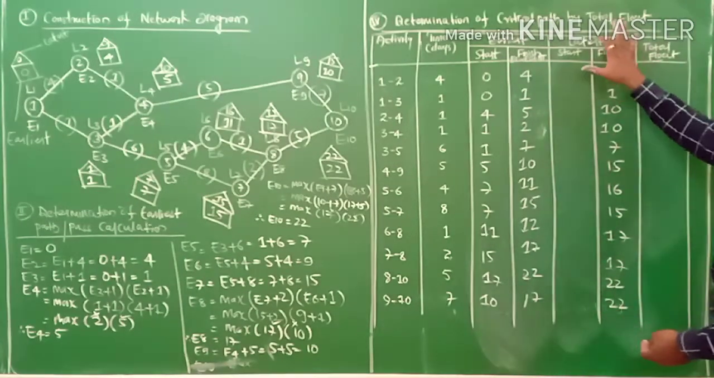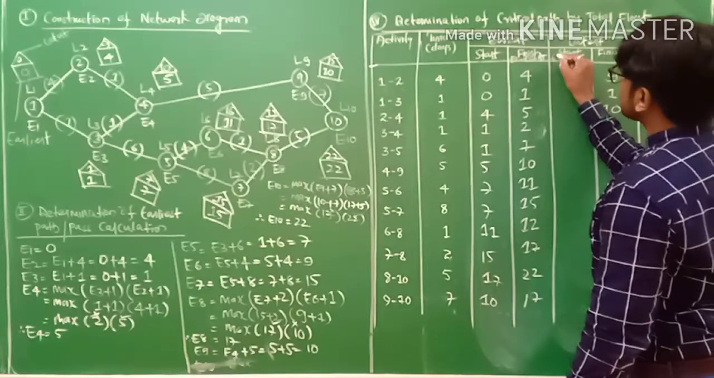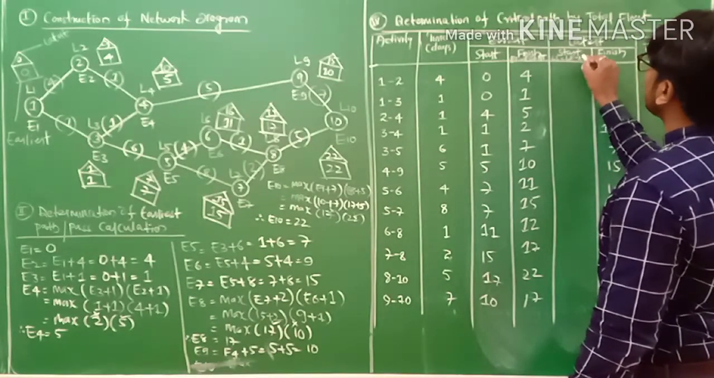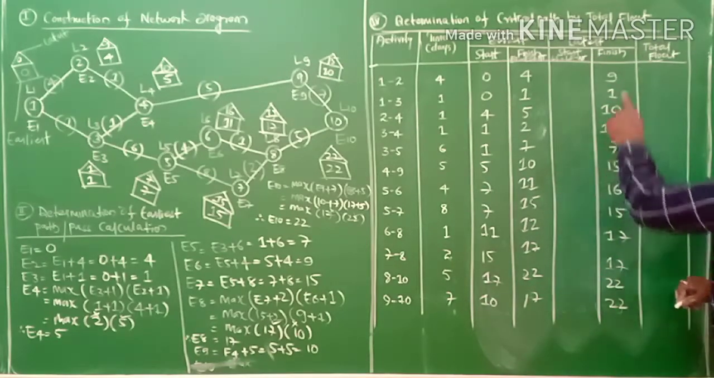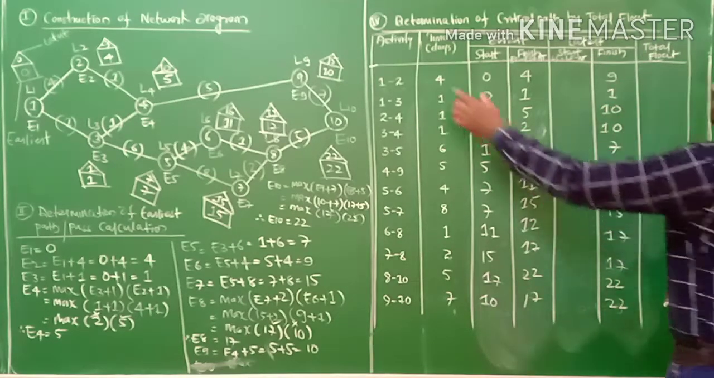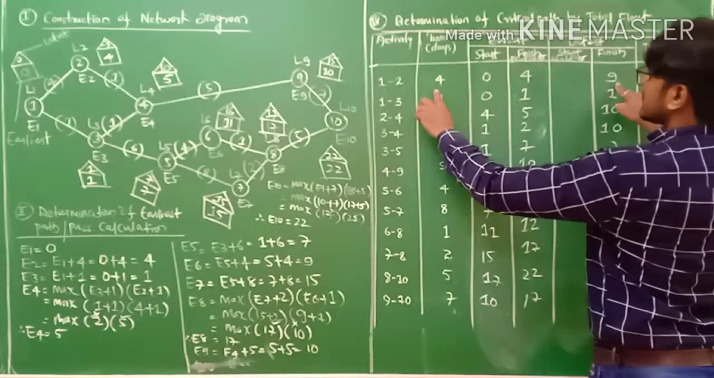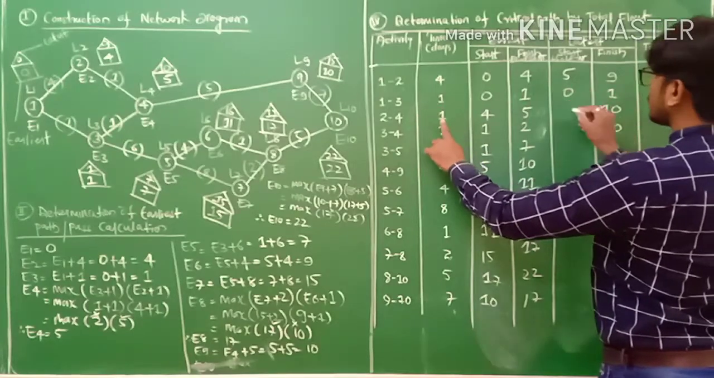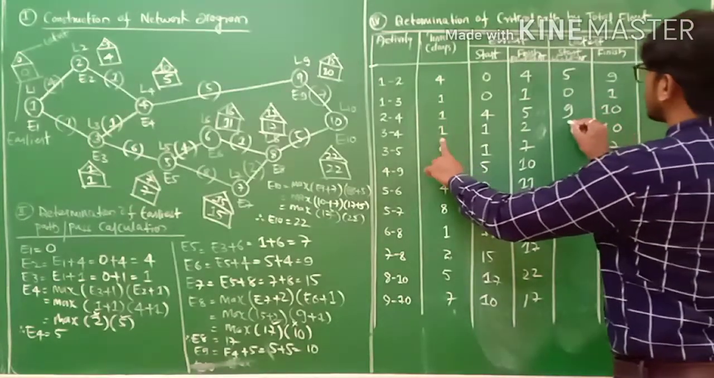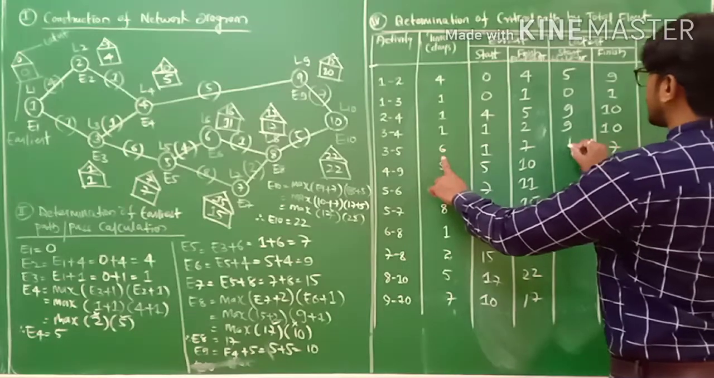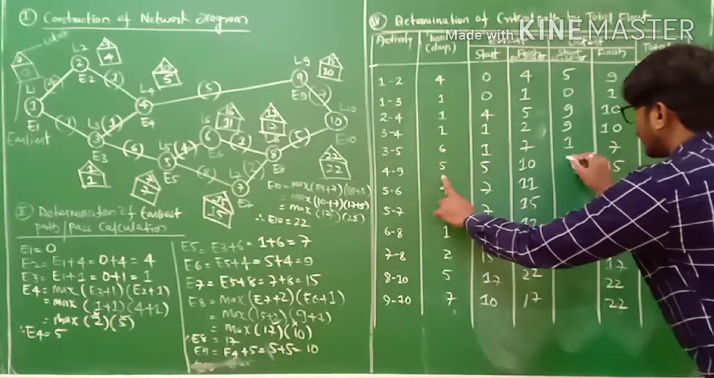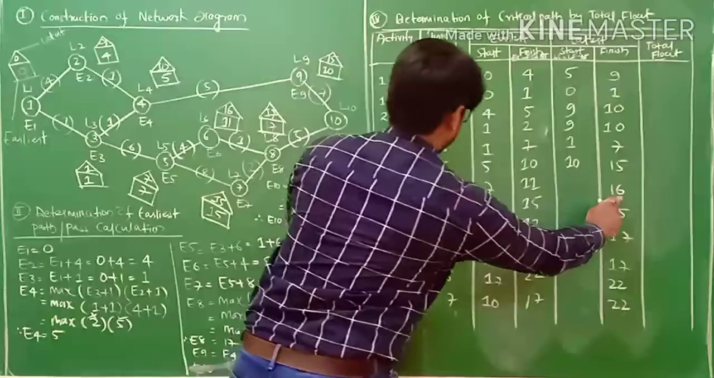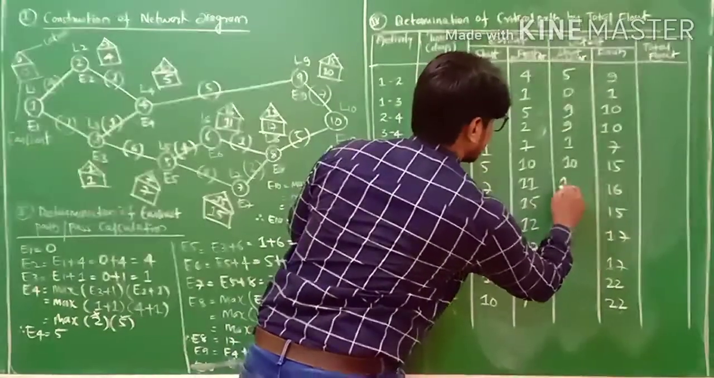So how to find out latest start now? Latest start equals latest finish minus normal time. This is latest finish and normal time is here. 9 minus 4 equals 5. 1 minus 1 equals 0. 10 minus 1 equals 9. 10 minus 1 equals 9. 7 minus 6 equals 1. 15 minus 5 equals 10. 16 minus 4 equals 12.